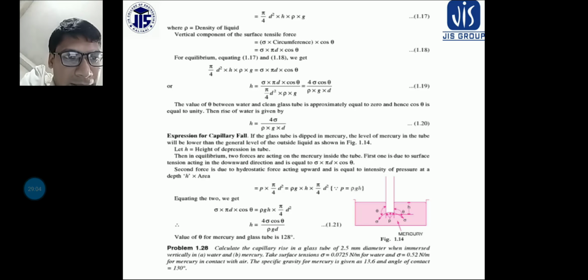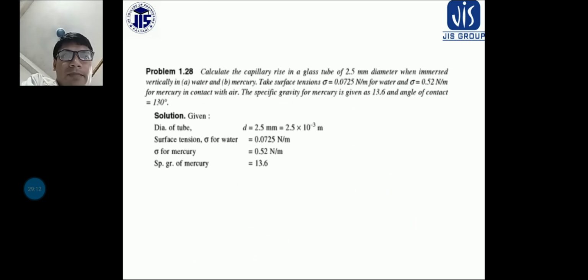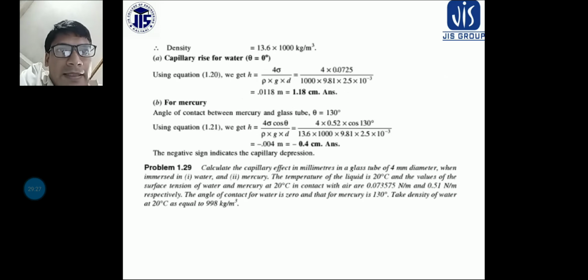The specific gravity of mercury is given as 13.6 and the angle of contact is equal to 130 degrees. So you have to calculate the capillary rise. It is a simple formula: d is the diameter of the tube given, surface tension sigma for water is given, sigma for mercury is given, specific gravity is also given. Now density we can calculate as 13.6 into 1000.